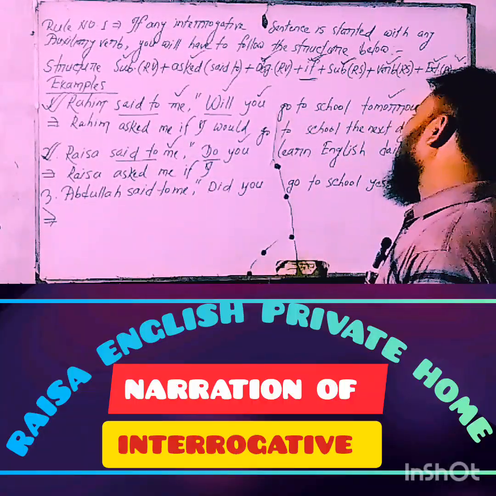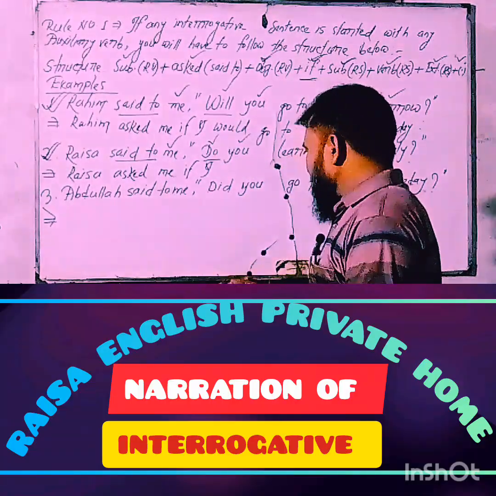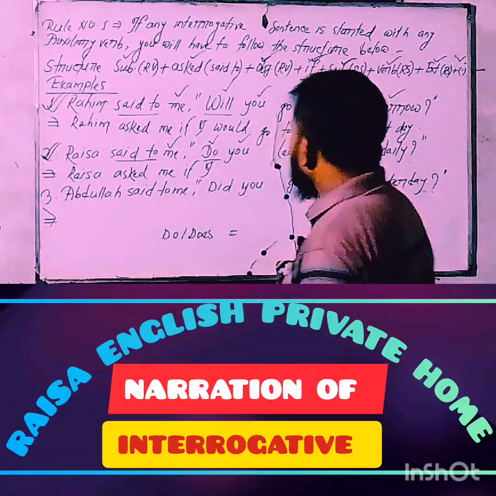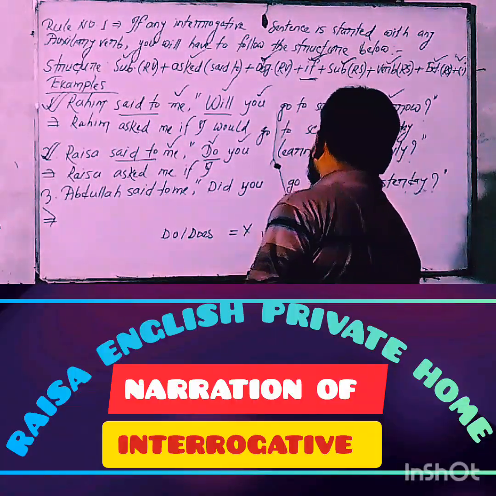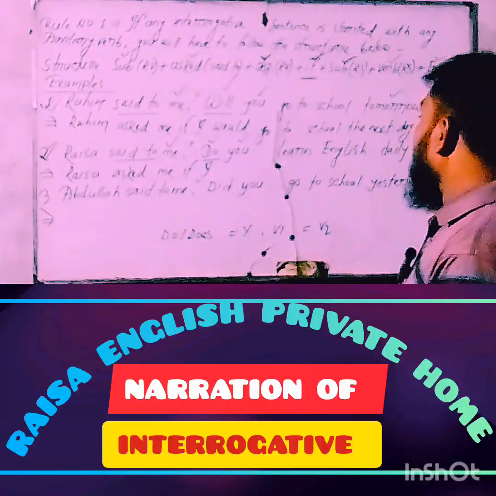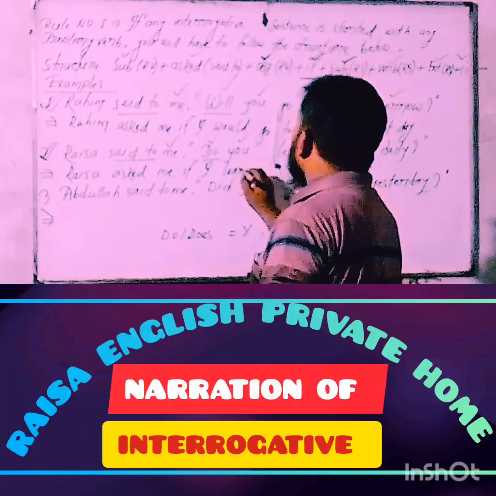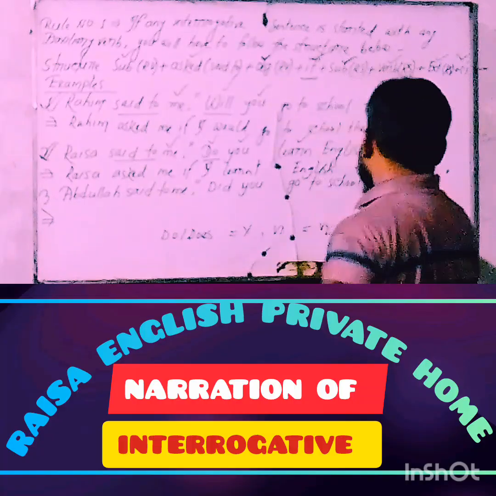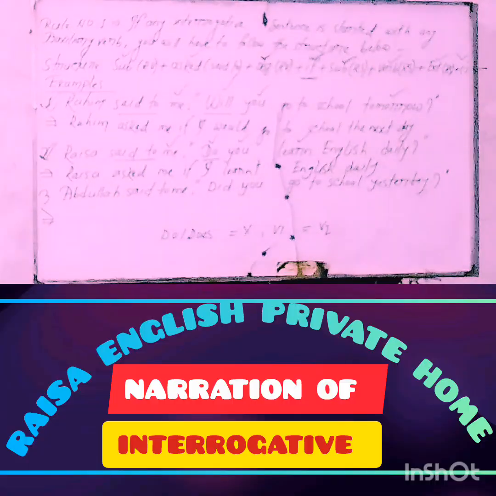Okay, my dear learners, mind that if an interrogative sentence starts with do or does, do or does must be deleted, but the V1 form must be changed into V2 form at the time of changing narration from direct to indirect. So here the verb is learn, and the V2 form of the verb learn is, of course, learned. Then the extension: English daily. Okay, my dear learners, hope that you have understood clearly.